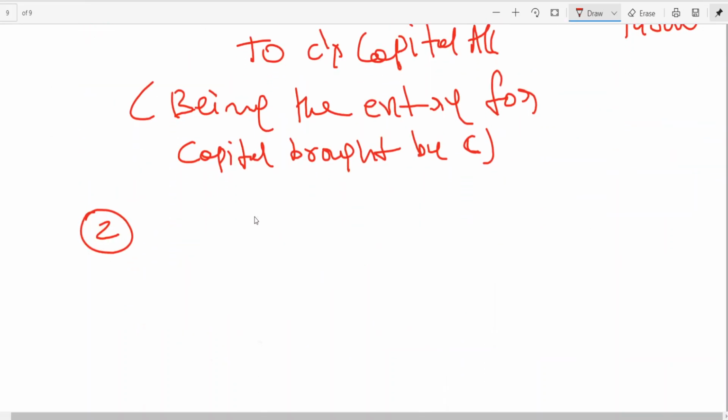Second one, he brought 15,000 towards share of goodwill.